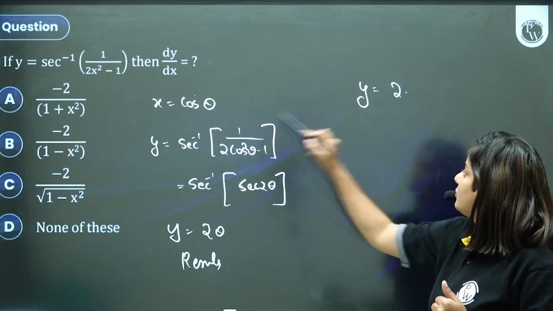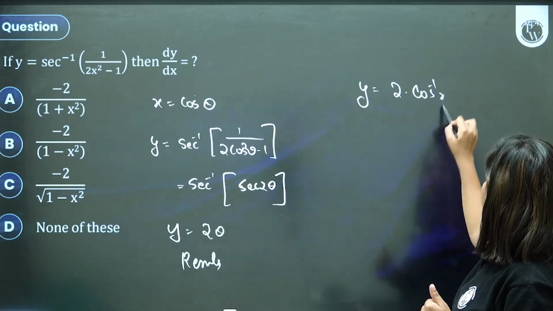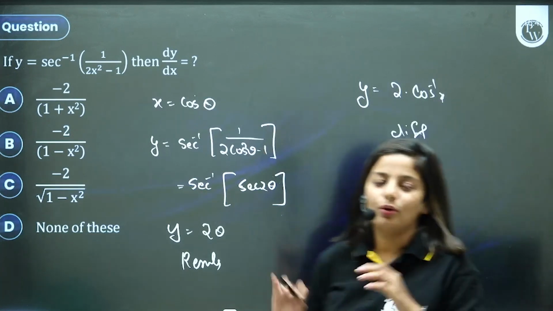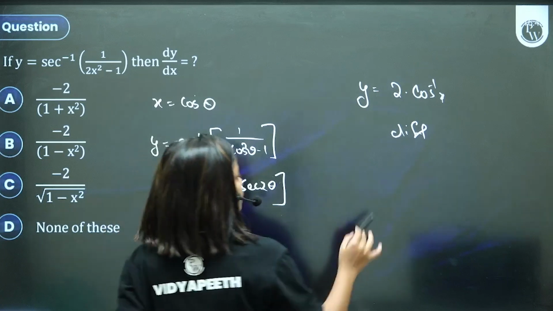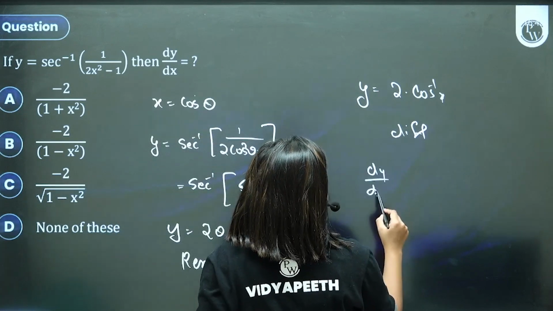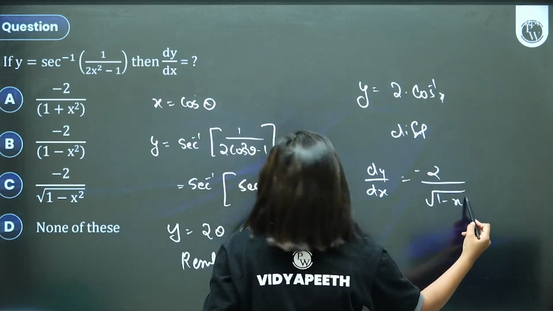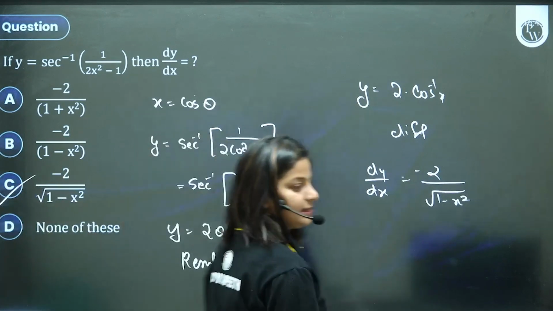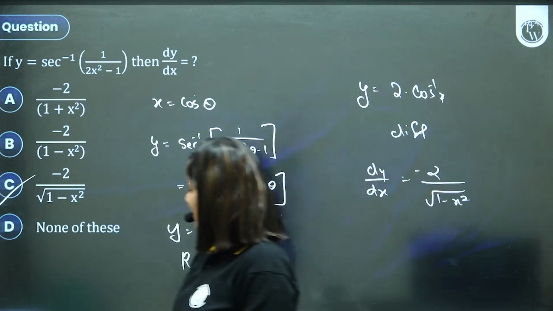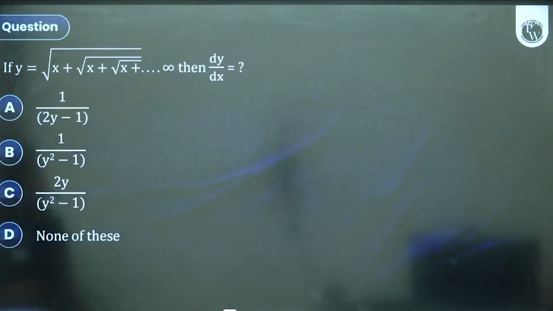And now good to differentiate after all the simplifications and resubstitutions. dy by dx will be 2 constant, derivative of cos inverse minus 1 upon root 1 minus x square. Option C. Very nice.